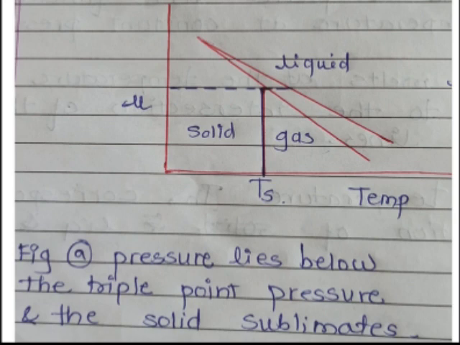Then this is the plot which shows solid is directly converted into gas. So the temperature is known as the sublimation temperature. That's why this is written here as Ts. And the pressure for this lies below the triple point pressure, and the solid will get sublimated. So this plot is of chemical potential versus temperature, and here solid is directly converted into gas. There is no liquid formation, only sublimation occurs.